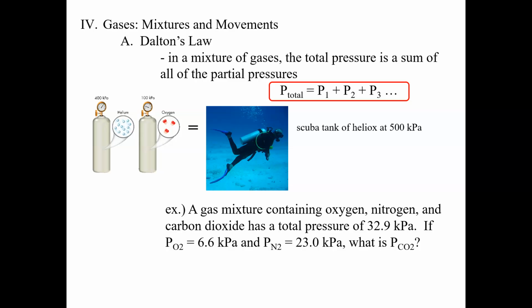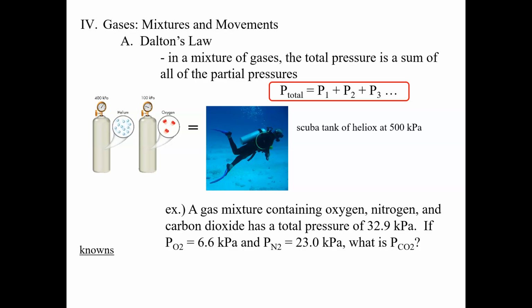So let's say that we had a gas mixture that contained oxygen, nitrogen, and carbon dioxide. That sounds a lot like regular air. Let's say that it has a total pressure of 32.9 kilopascals. If the pressure of the oxygen was 6.6 kilopascals and the pressure of the nitrogen was 23.0 kilopascals, what's the pressure of the carbon dioxide?